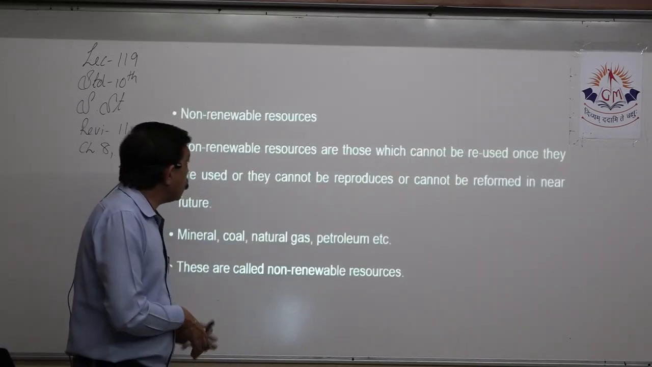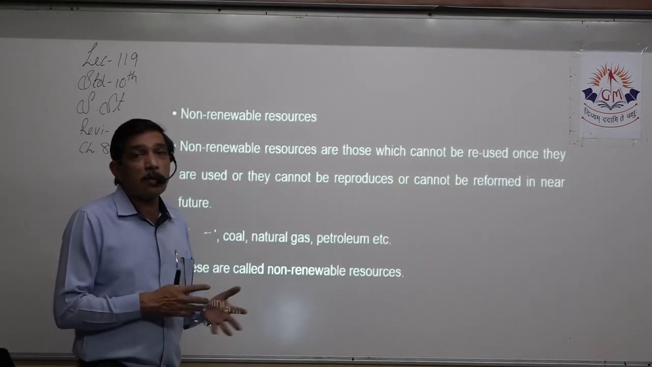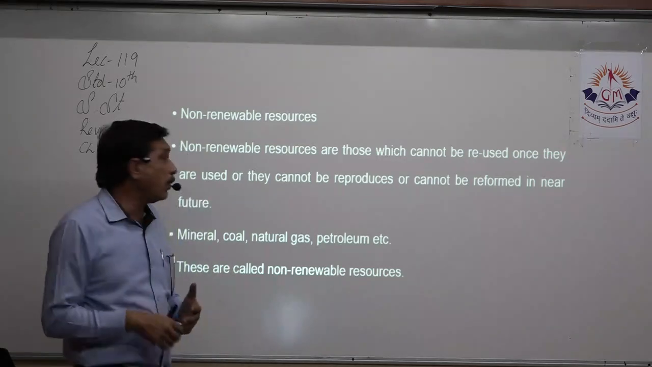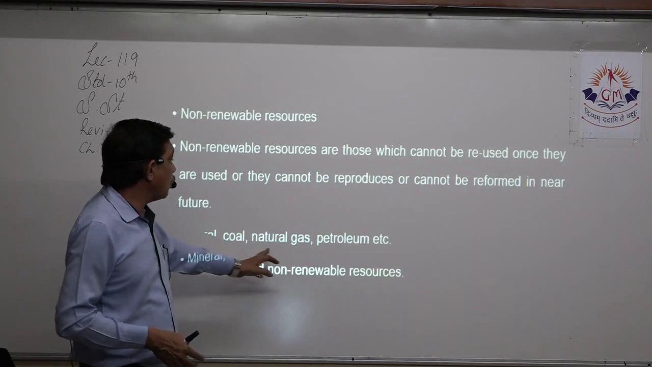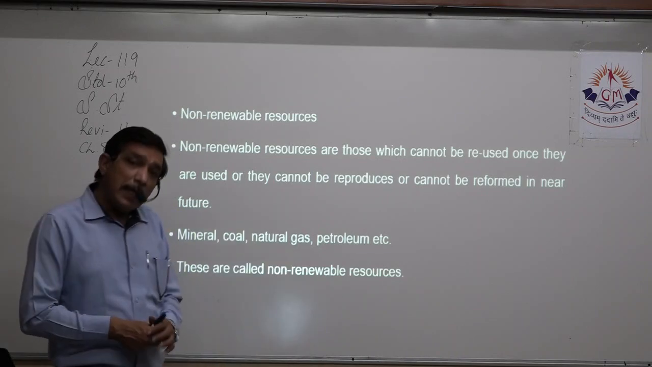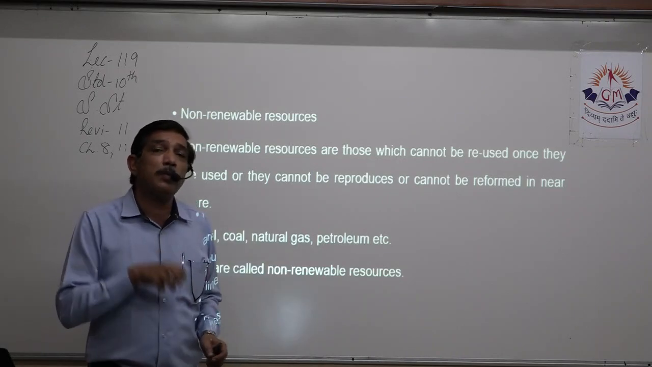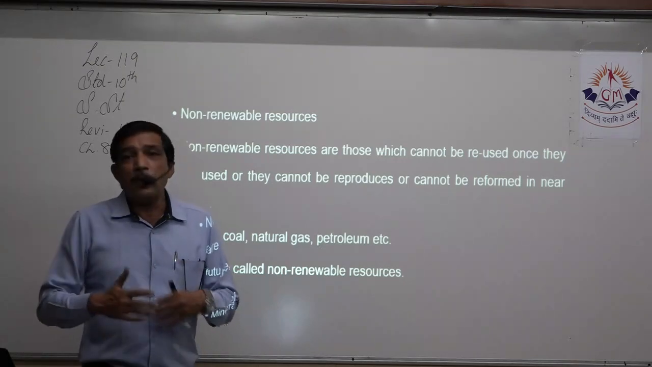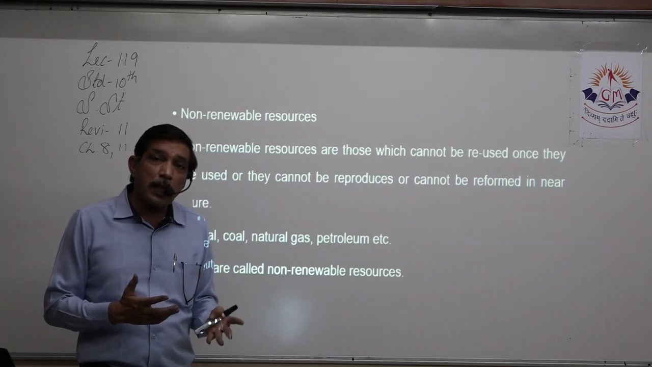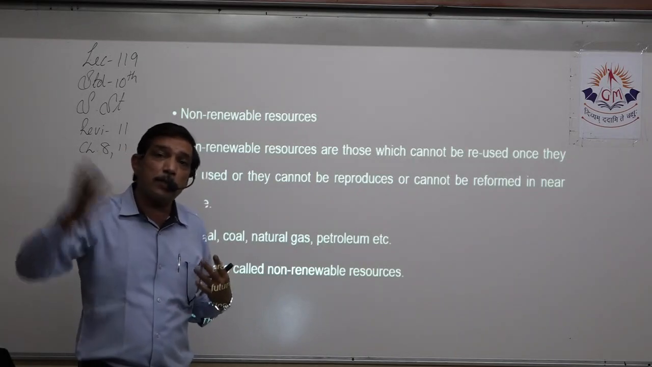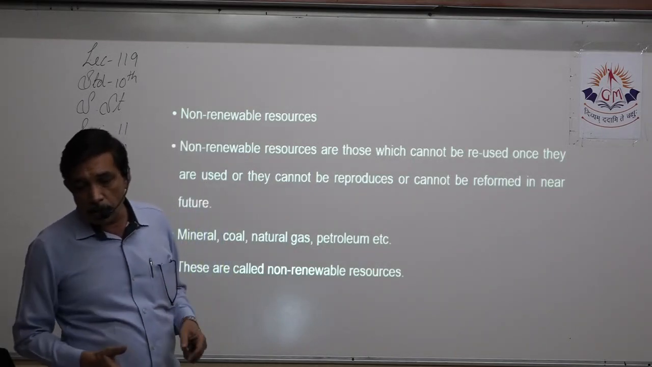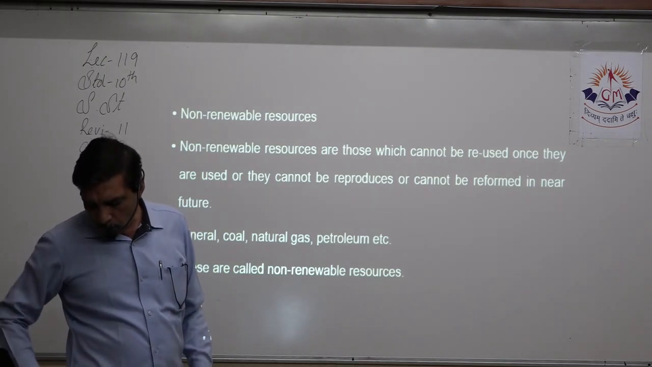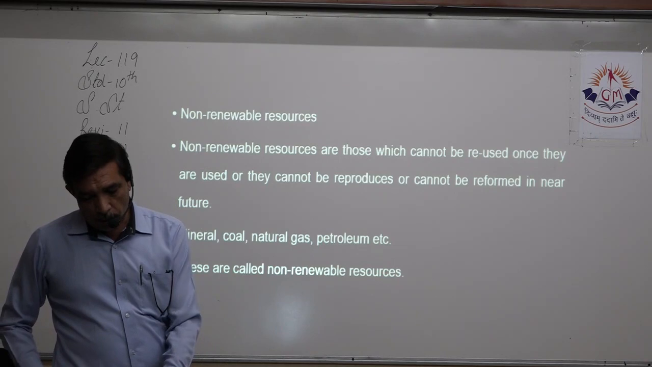What are non-renewable resources? Once they are exhausted, once they are complete, once they are over, finished, we cannot regenerate them. For example, mineral oil, coal, natural gas, petroleum, it has been made by nature. It is available to us, but in a limited quantity. Once that quantity is over, we cannot make it. Yes, nature can make it, but then it will take millions of years to make it. So that is just next to impossible right now. So they are called non-renewable ones. So it's a 2-mark question.